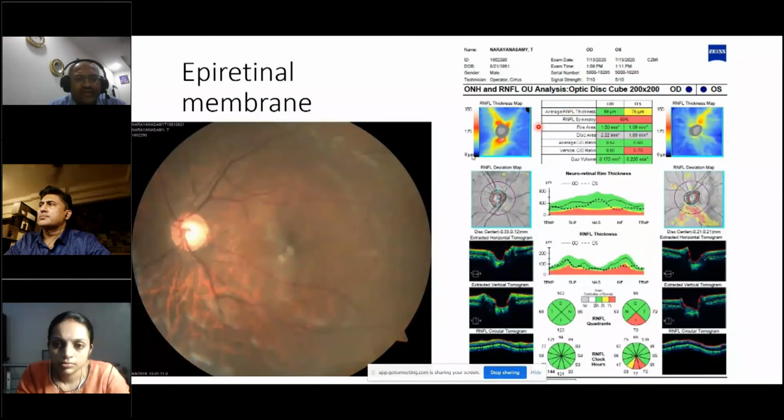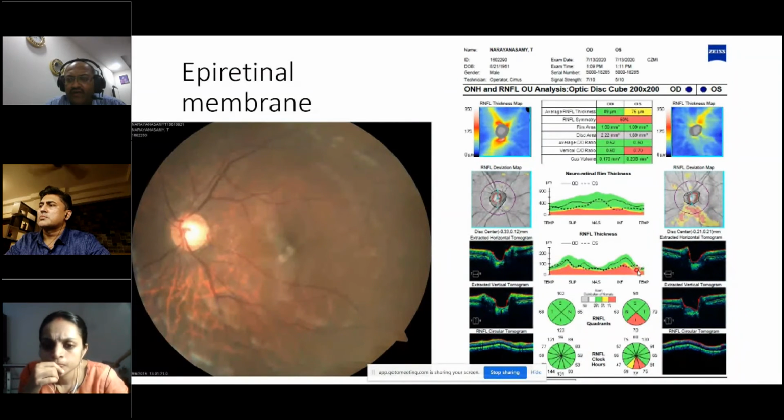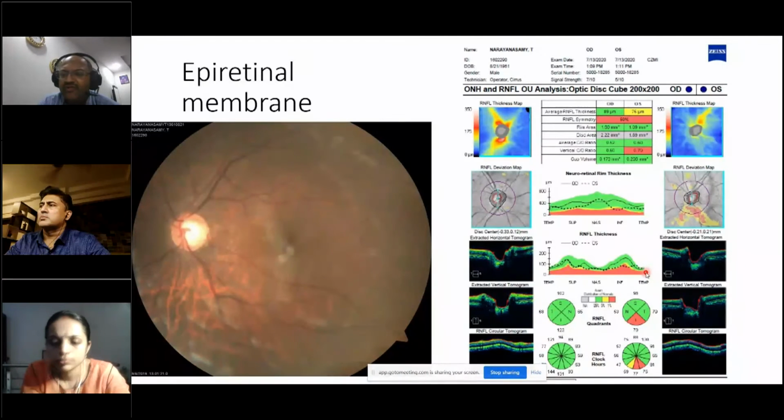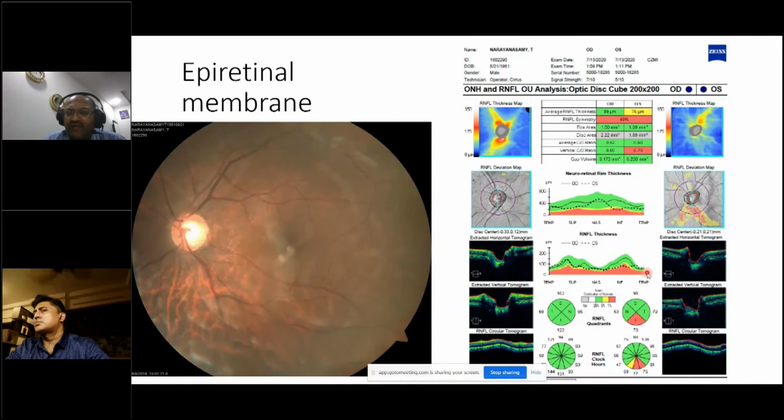Epiretinal membrane. So you can see here, as I'm pointing here, there's a fine epiretinal membrane. Now this lies in the temporal area. If you were to examine the retinal nerve fiber layer, the right eye RNFL thickness is the continuous line, the left eye is the dotted line. In the temporal region, the dotted line goes superior to the continuous line. That means the left eye temporal RNFL thickness is thicker than the right eye temporal RNFL thickness.